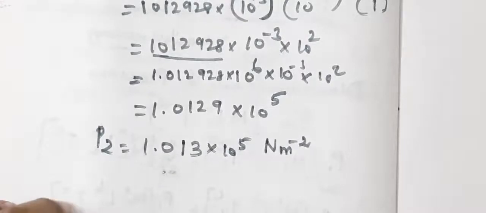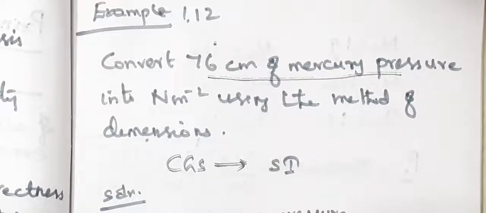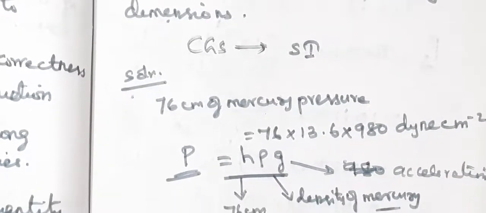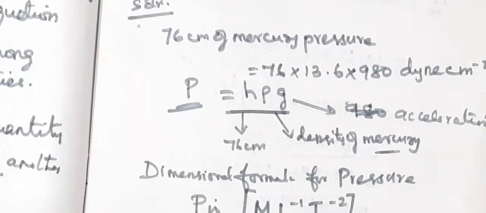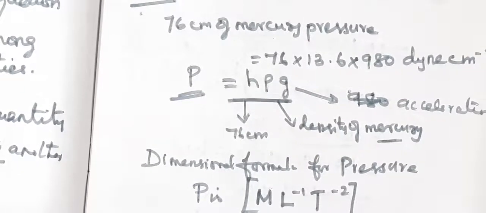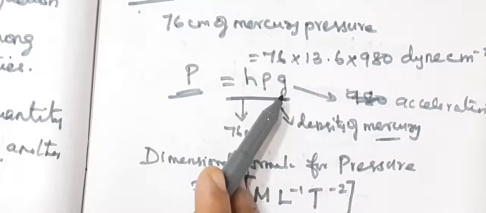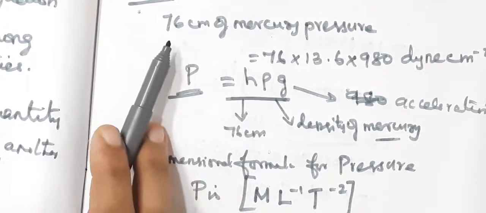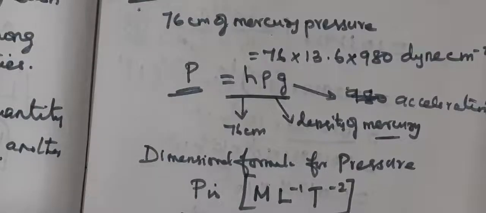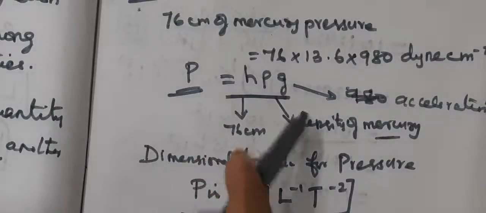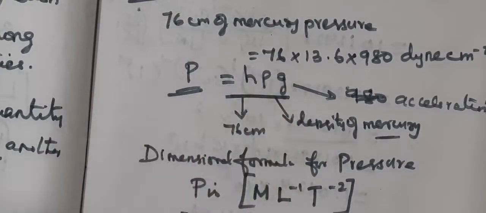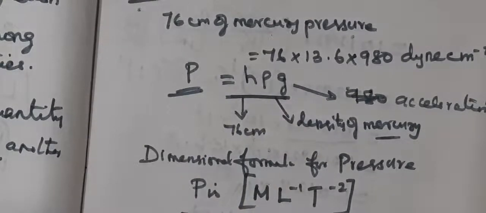Let me revise. The question is, convert 76 centimeter of mercury into Newton meter raised to minus 2 using the method of dimension. That means this question is in CGS system, we have to convert into SI system. First we should know the value of 76 centimeter of mercury pressure. The formula is pressure equal to H rho G. H is the reference height, 76 centimeter. Rho is the density of mercury, 13.6 grams centimeter raised to minus 3. And G, acceleration due to gravity, is 980 centimeter second raised to minus 2.